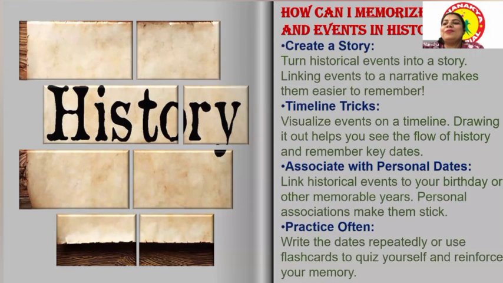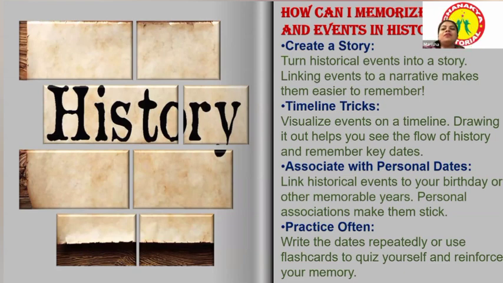Most of the children feel that history is the toughest subject to move ahead in. But I think it is the simplest subject if they take it in story form. The first thing they have to do is create a story. They should read the chapter, from any book they want, and create a story out of it. The second thing is, whatever timelines are given, they have to make a trick out of it.